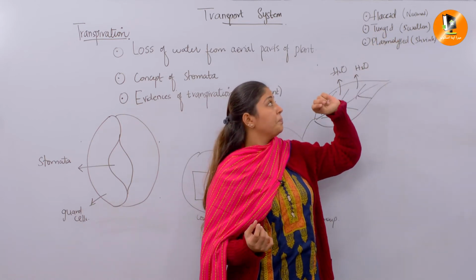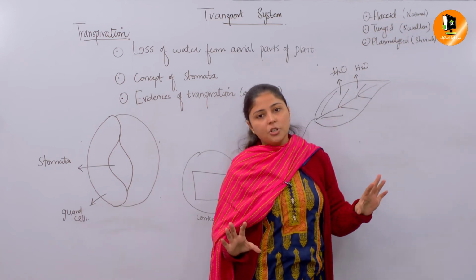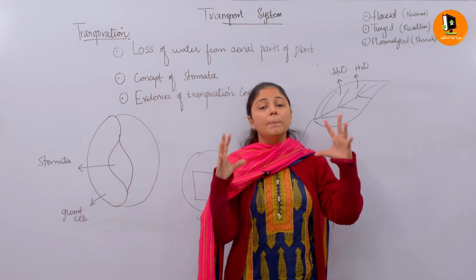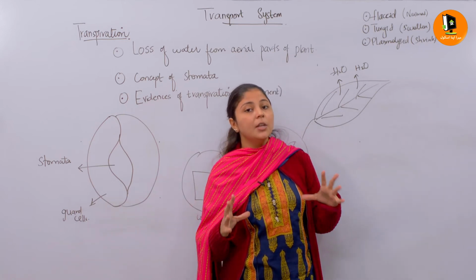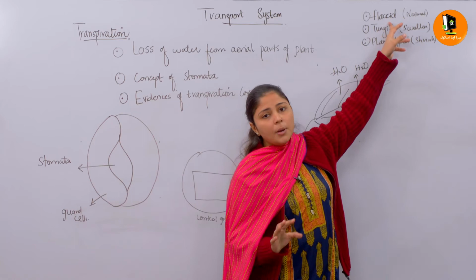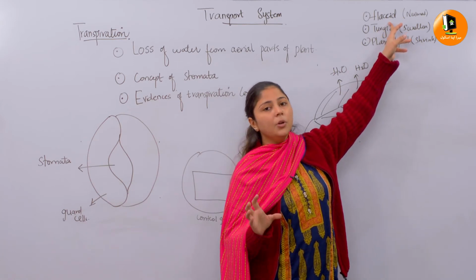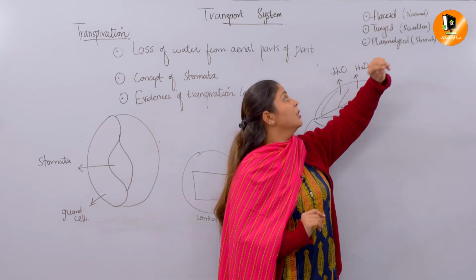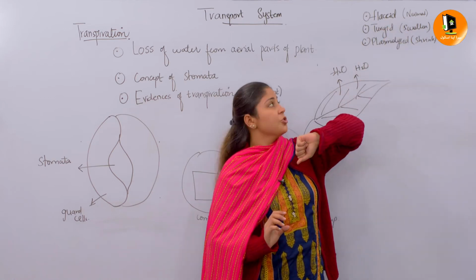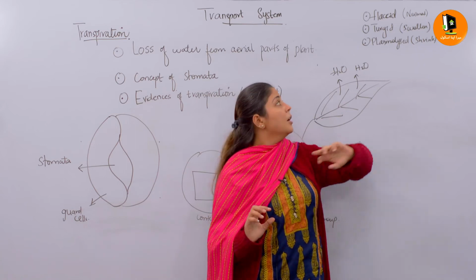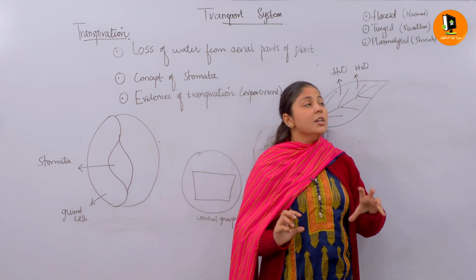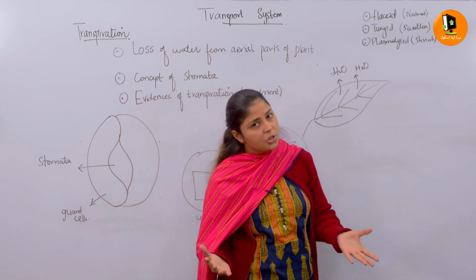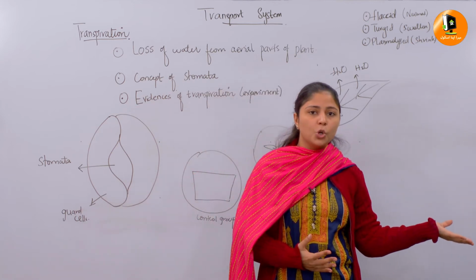When you are talking about water movement, three important terms come up: flaccid, turgid and plasmolysed. When the plant cell is in normal condition, the vacuole is there, a very big hollow vacuole in the center of the plant cell. In normal condition it is not swollen, but water is present in the normal concentration. So they are in the flaccid condition. Turgid means swollen, having a higher concentration of water molecules as compared to the solute.